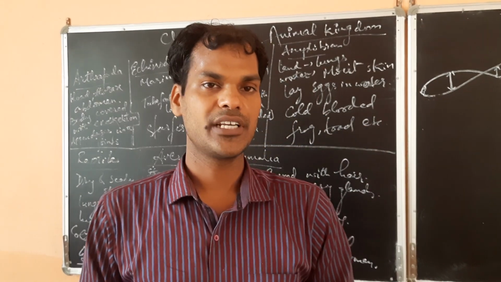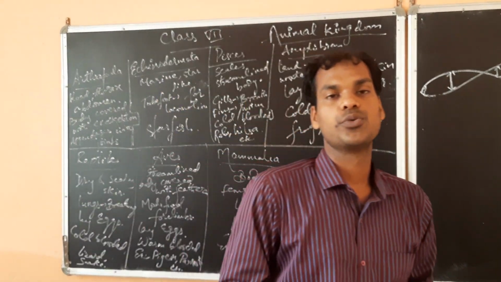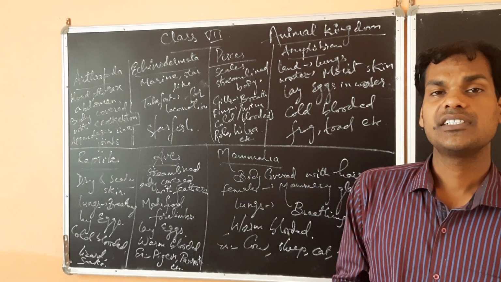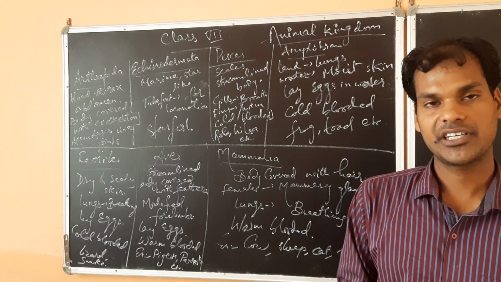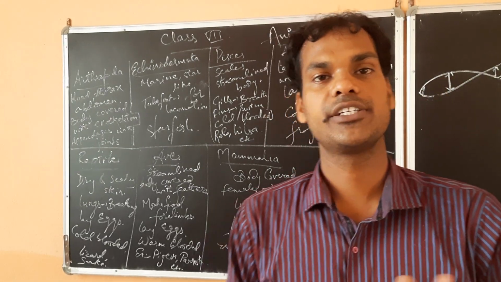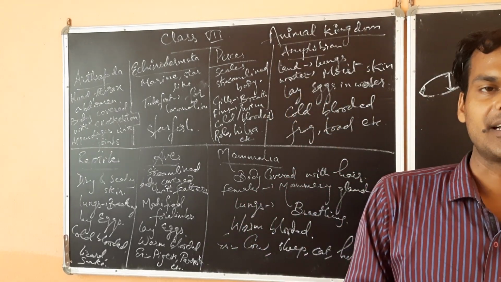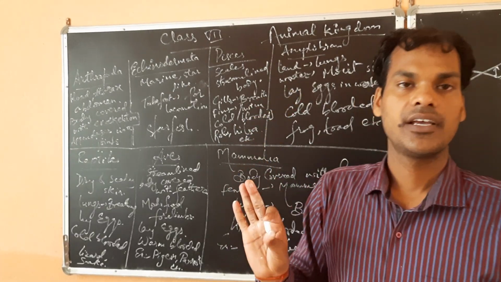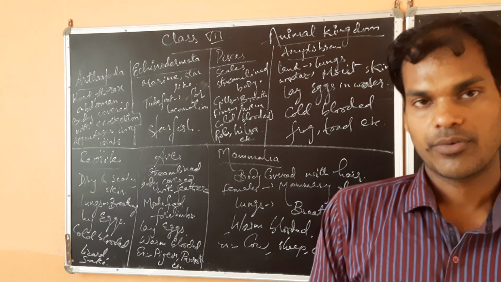So cold-blooded means that type of organism which cannot adjust their body temperature according to environment. In case of fish or any other cold-blooded organism, what happens?